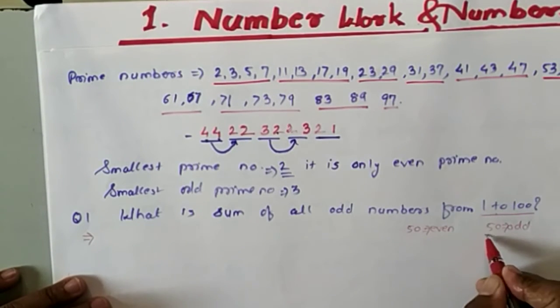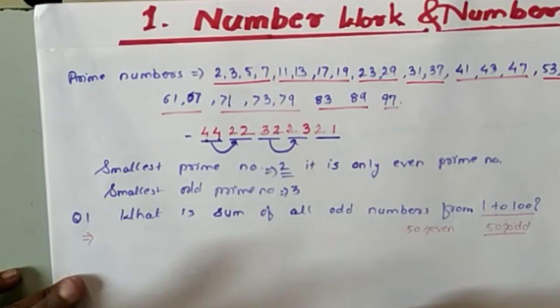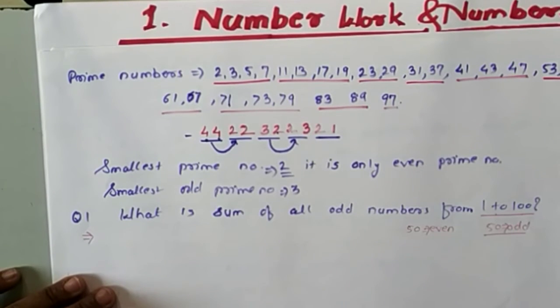As you know, 1 is odd, 2 is even, 3 odd, 4 even, 5 odd, 6 even, 7 odd, 8 even. So in this way alternate numbers are there, one odd and one even, from 1 to 100.